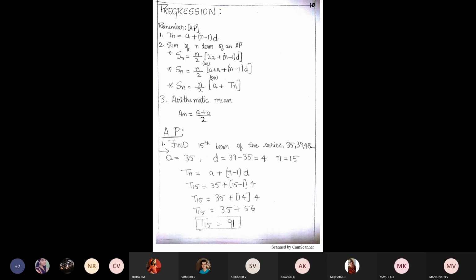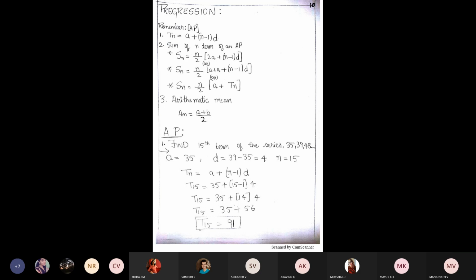Now there is one more term. We call it Tn, the nth term of an AP. Nth term of an AP is called Tn.